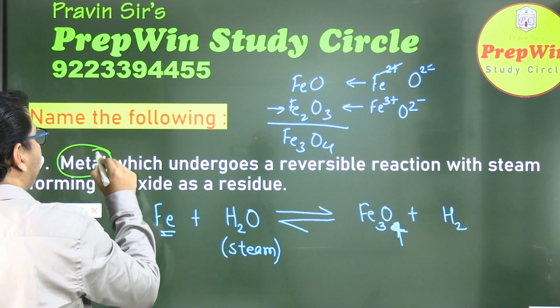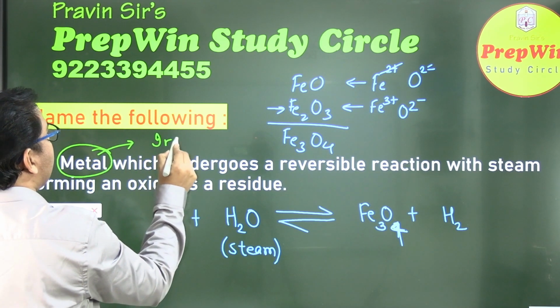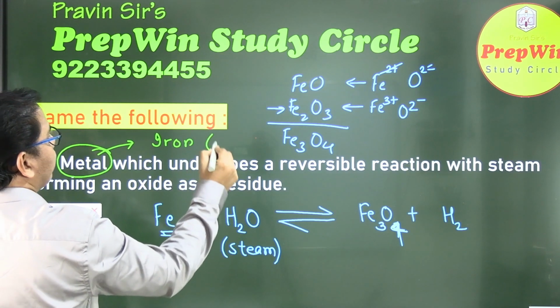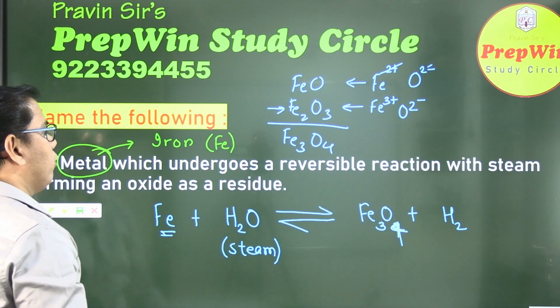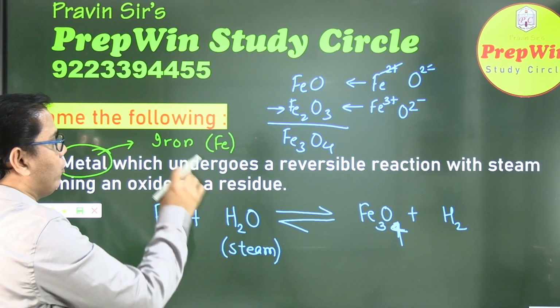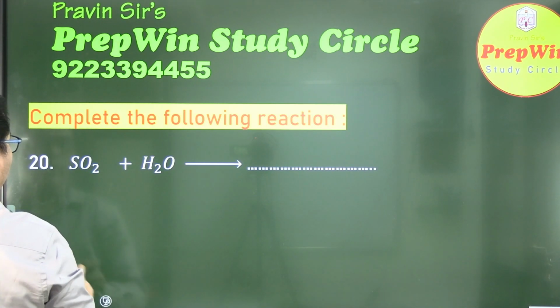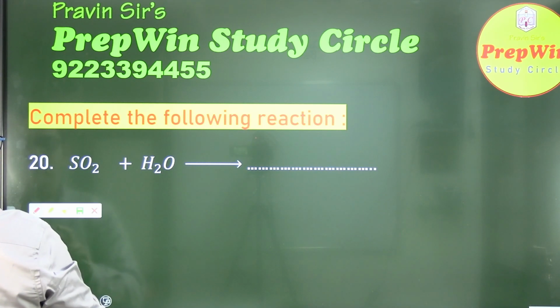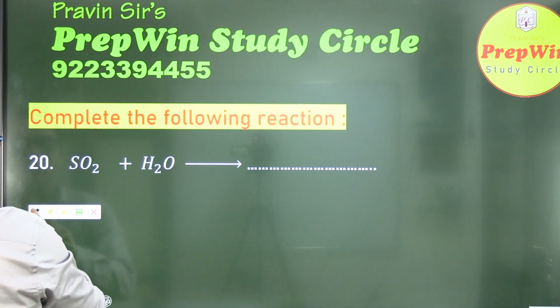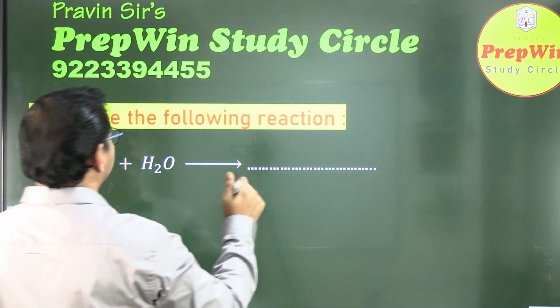They are asking which metal, so your answer should be iron. Name and name. So try to write a name, don't write the molecular formula. If you want to write it, that is additional information. You can write that inside a bracket. Here we go with the next question. This answer was straightforward. This answer was so easy and you must get it right.